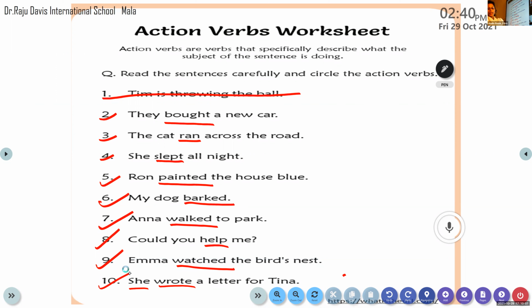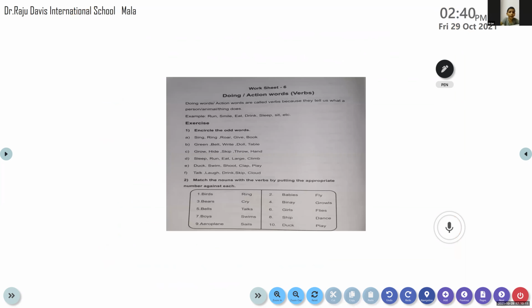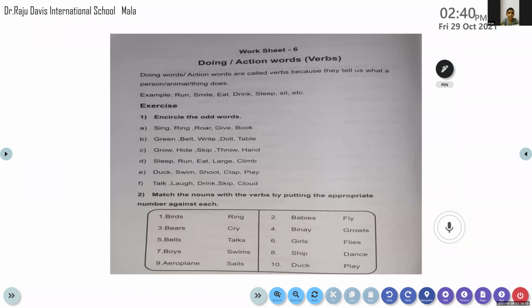Now let's move on to the exercise which is there in your workbook. Are you all ready? Yes, very good. Now I know that you're thorough with your verb. Now there is an exercise for you. That is the first exercise. We have completed it. Now let's move on to the second exercise.